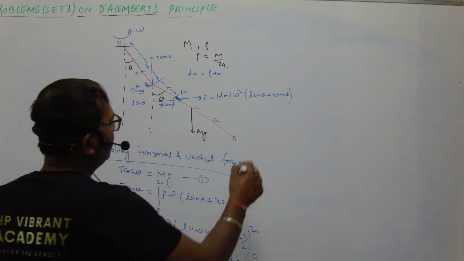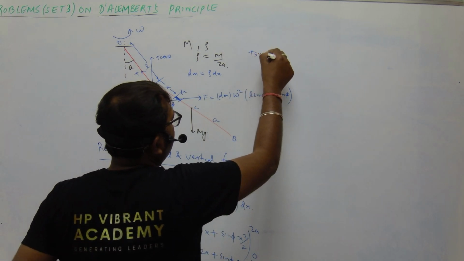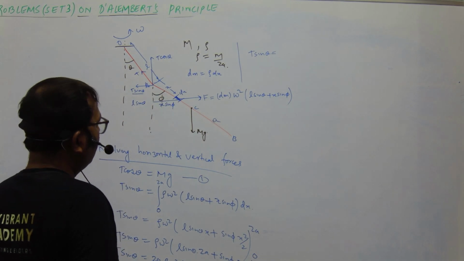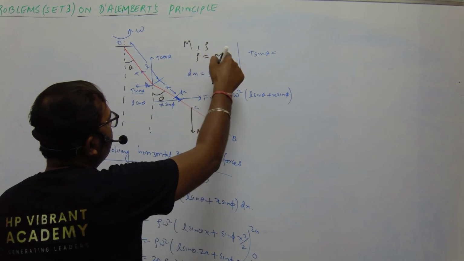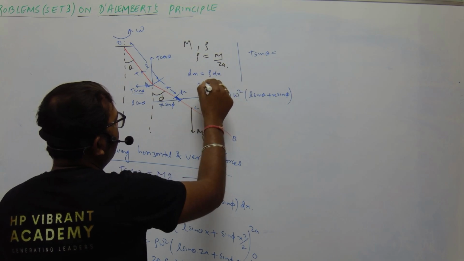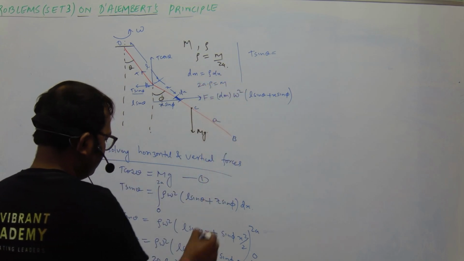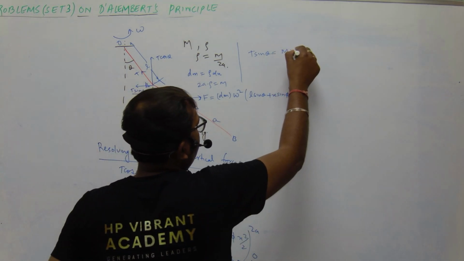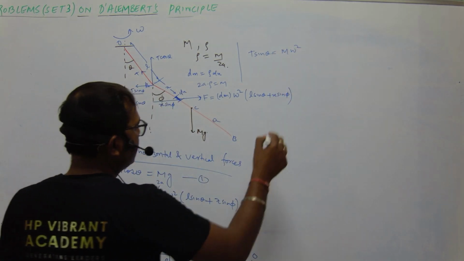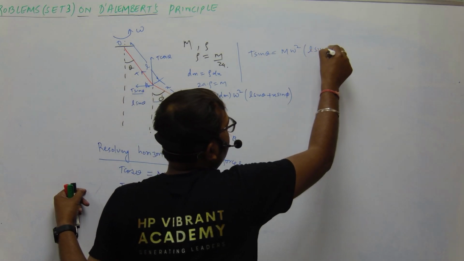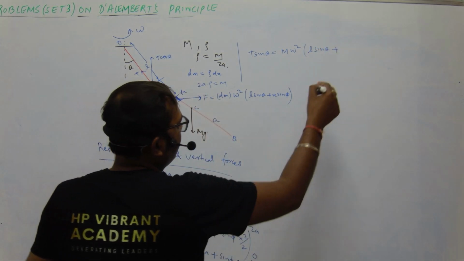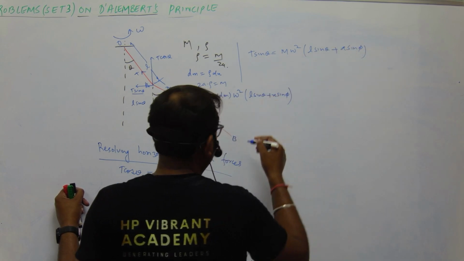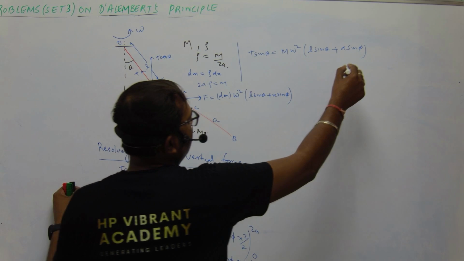Okay, so we have T sin theta is equal to, and we have rho is equal to m upon 2a. So we have 2a into rho is equal to capital M. So 2a into rho, this is capital M. So we have M omega square into (L sin theta plus a sin phi). Okay, so from here, this is equation 1 and this is equation 2.